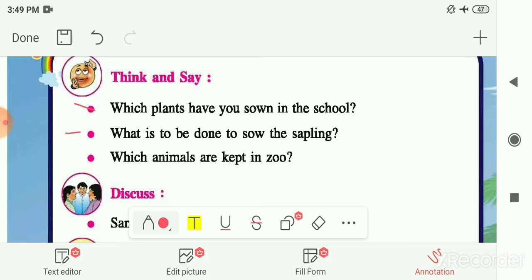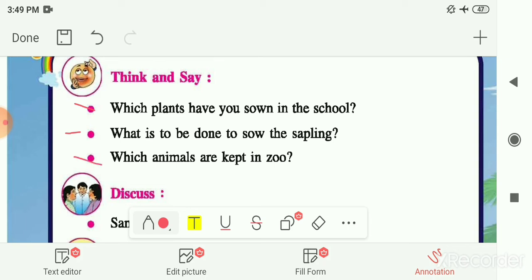Next is, what is to be done to sow this sapling? How can we sow this sapling? Sapling means young plant. So what can we do for this sapling? Earlier we had seen that we can add fertilizers to the soil. We can water this sapling. So these things we can do. Or to protect this sapling, we can make a fence around this sapling or plant.